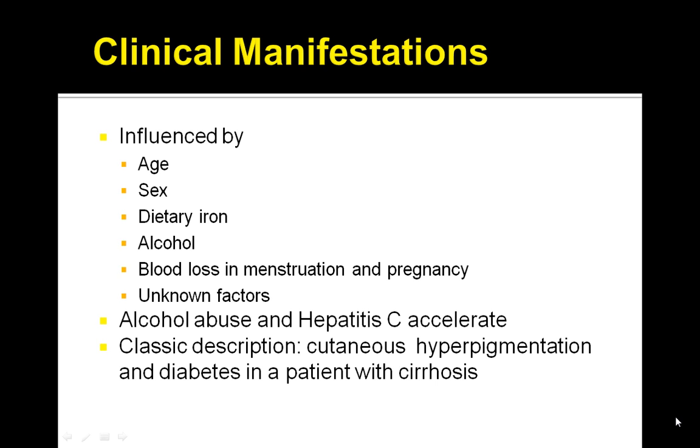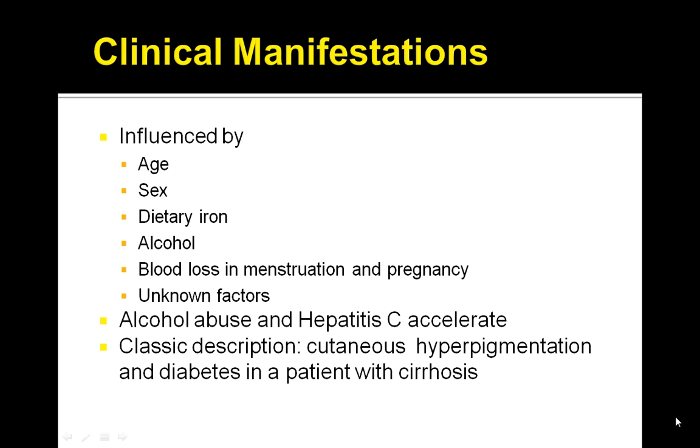In terms of the clinical features, keep in mind that secondary hemochromatosis can occur with multiple transfusions or in chronic hemolytic anemias. Most patients are asymptomatic initially, and findings may include signs of liver disease, fatigue, arthritis, impotence, amenorrhea, abdominal pain, and cardiac arrhythmias. Patients also have been influenced by their age, sex, dietary iron, alcohol, blood loss in menstruation, pregnancy, and again, associations with alcohol abuse and hepatitis C can accelerate the disease.